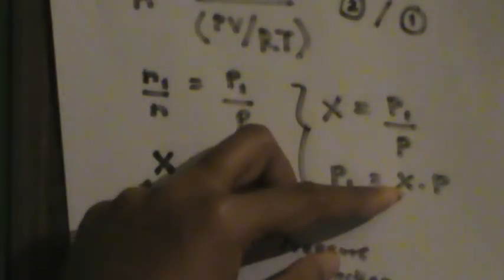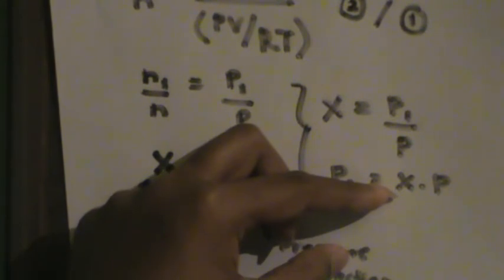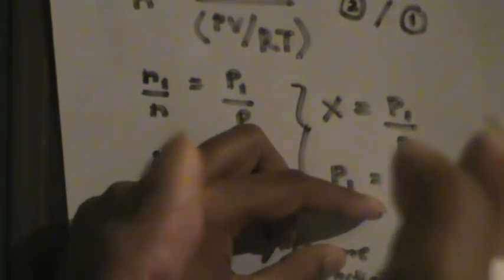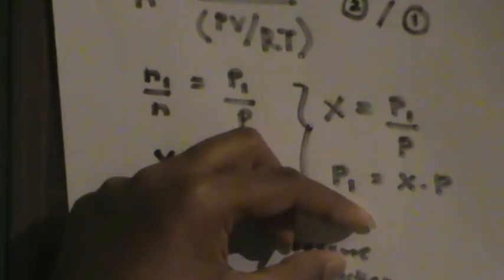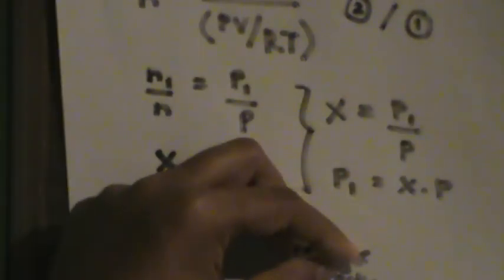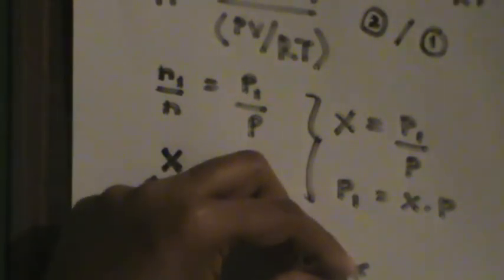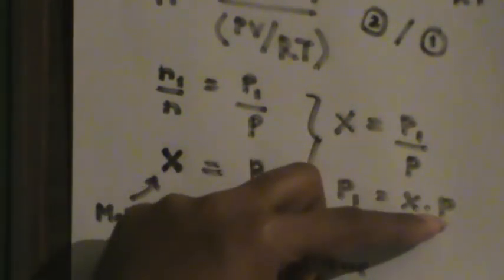The molar fraction of the gas is the number of moles that the gas is contributing towards the whole sample, divided by the total number of moles contributed by all the gases. Times the total pressure, so you will get the partial pressure. So that is the concept of partial pressure. This is called the partial pressure, P is called the total pressure, and X is the molar fraction.